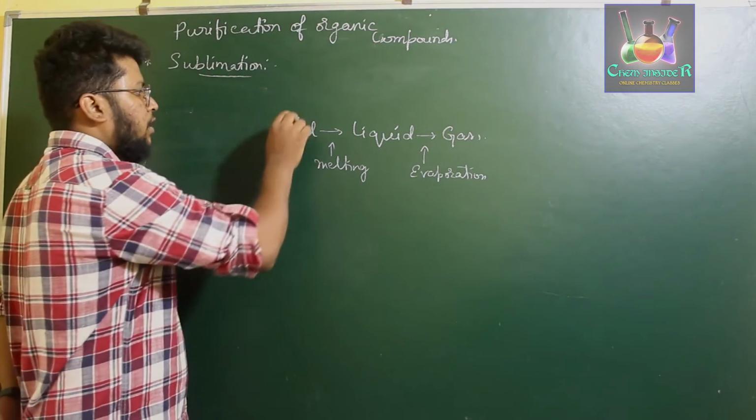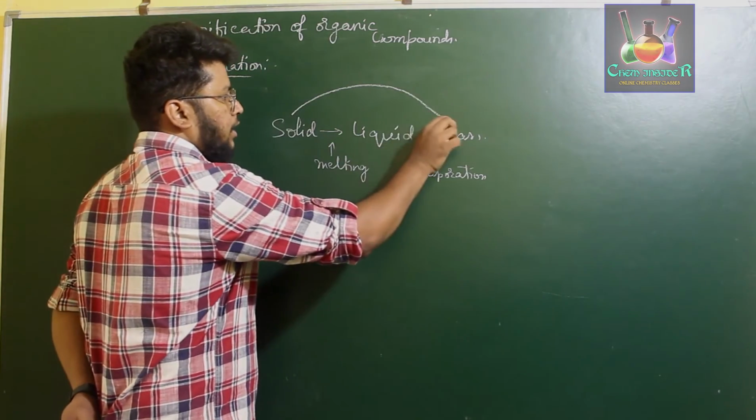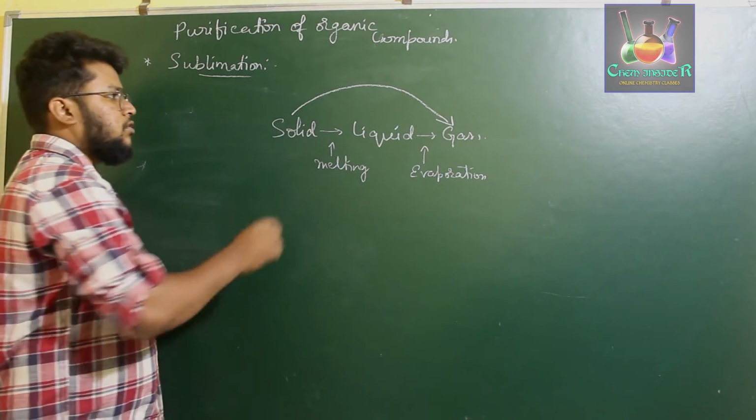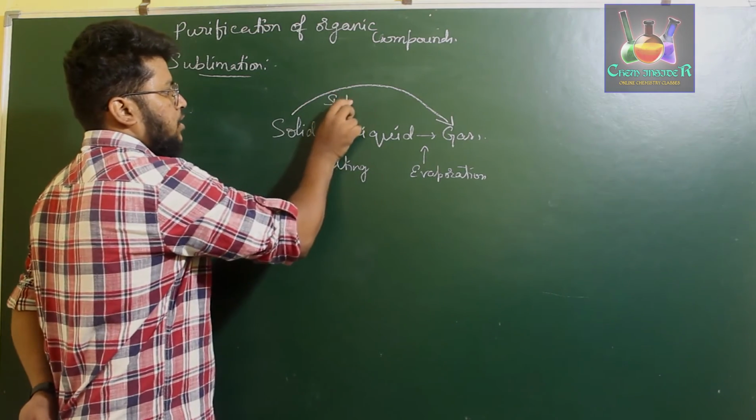But what if you convert a solid matter directly into a gaseous matter? That particular process is called sublimation.